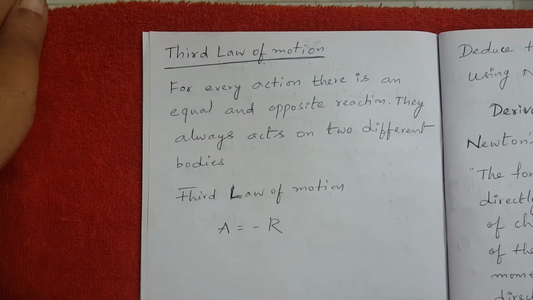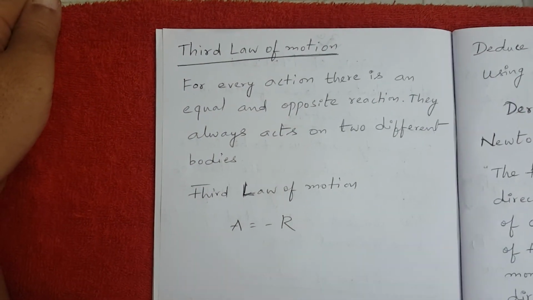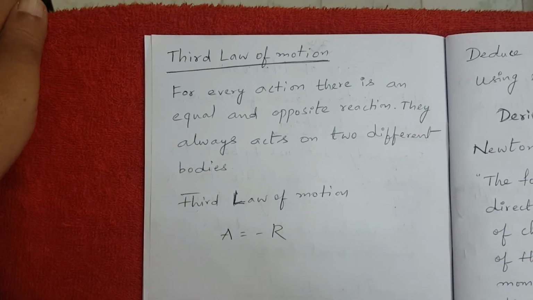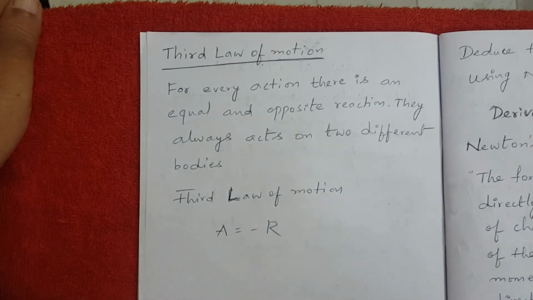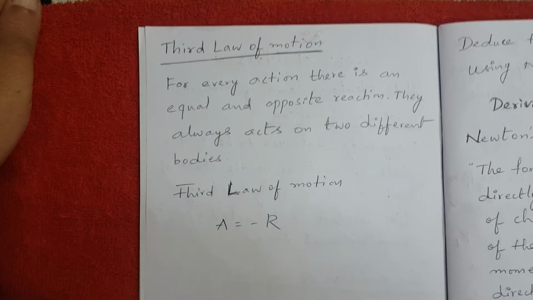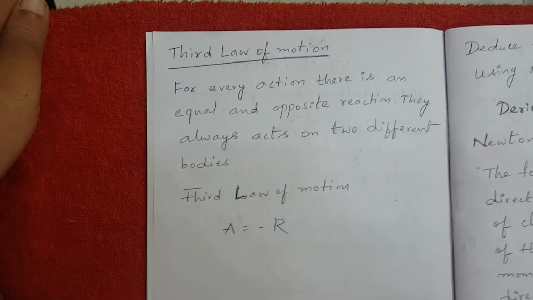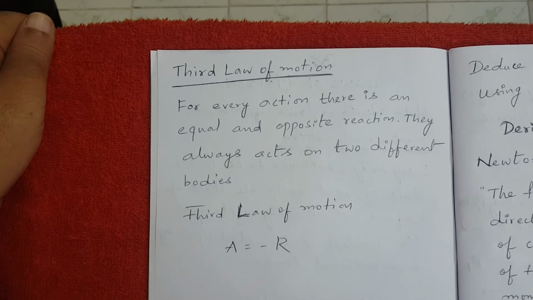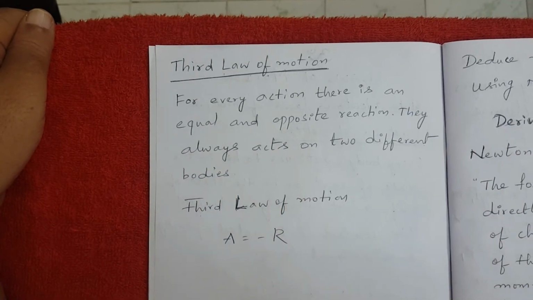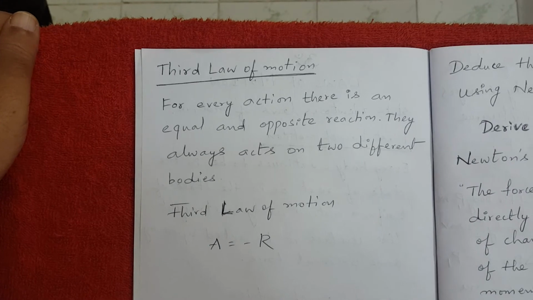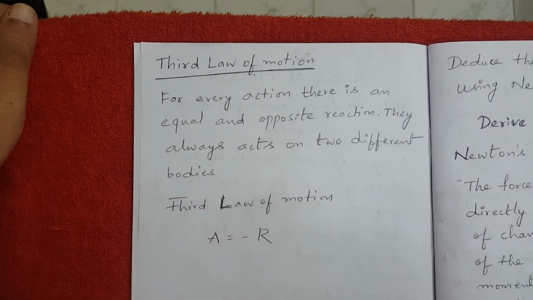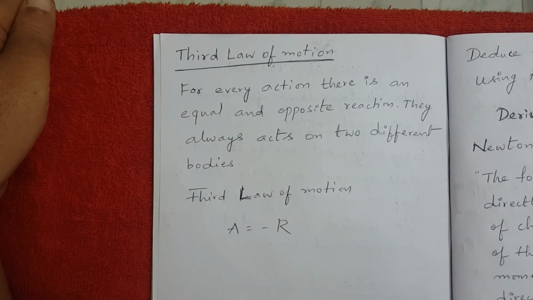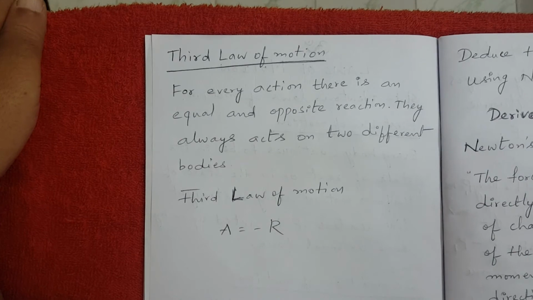The rubber ball hits the wall and bounces back towards you. So first, the force which you are applying on the rubber ball to hit onto the wall is an action force, and the rubber ball hits the wall and comes back, and that is a reaction force. When you are throwing the ball, that is in one direction, and after hitting the wall it is bouncing back, that is in the opposite direction. So when you are throwing the ball, that is an action force. When it is bouncing back, it is a reaction force.